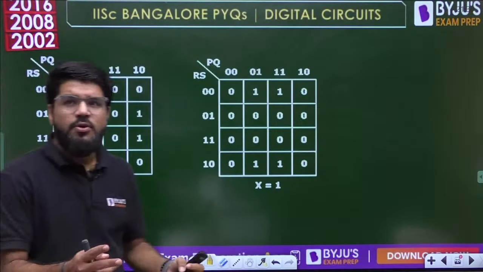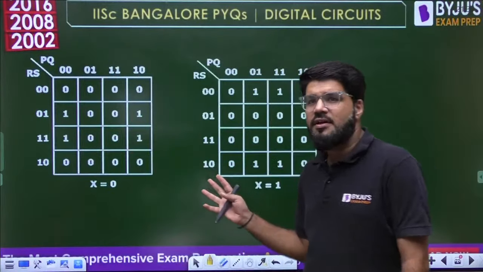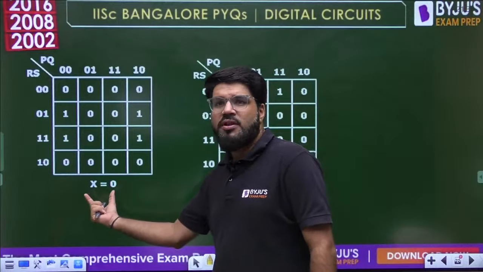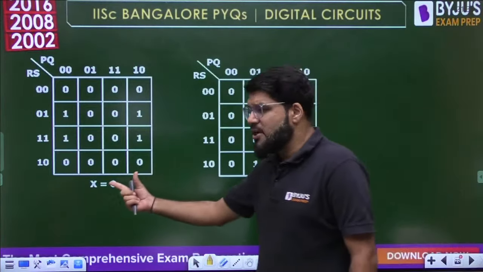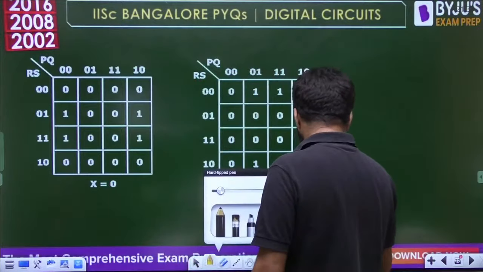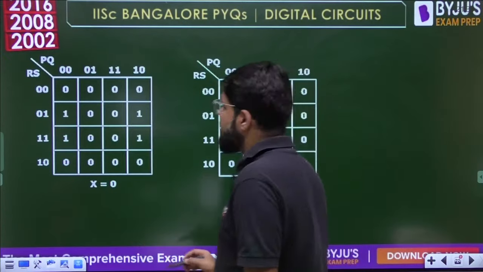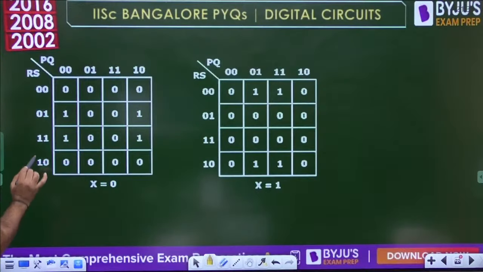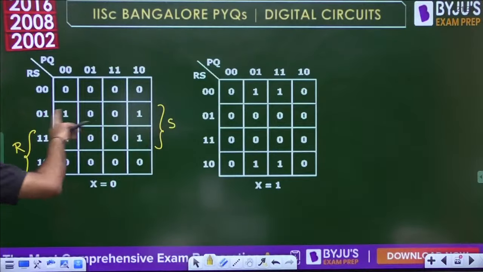A 5 variable K-map we know is split into two 4 variable K-maps, which are just images of each other. One of the 4 variable K-maps is for the MSB low, the other is for the MSB high. So this is x equal to 0, and whatever answer comes up here, we will multiply with x bar. So let us first form the groups here. This is RS. For these two bits R is high. The central 2 bits, S is high, so let me write S here for the central 2 rows.